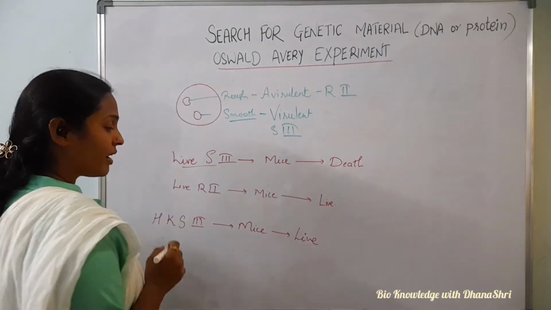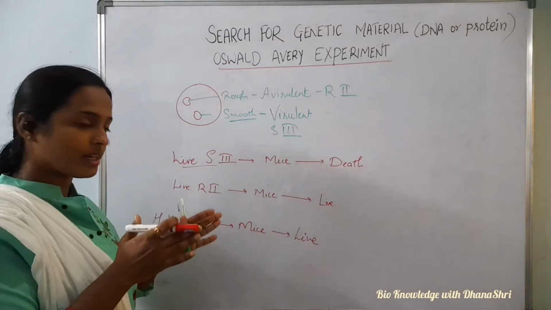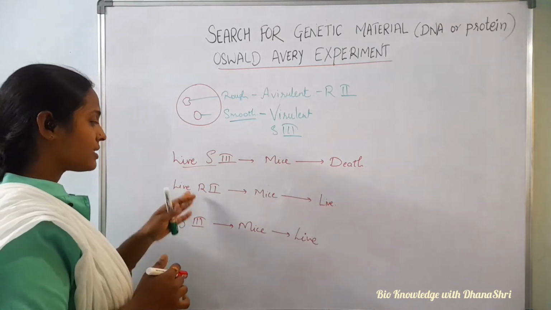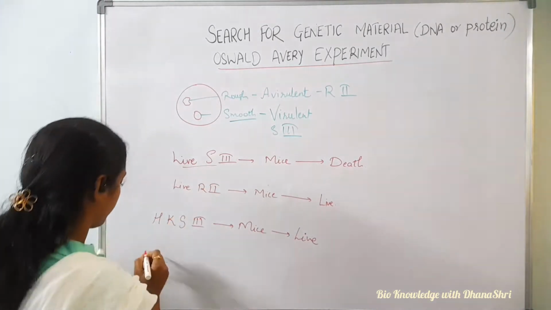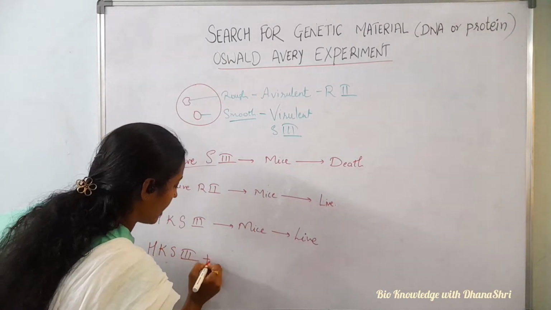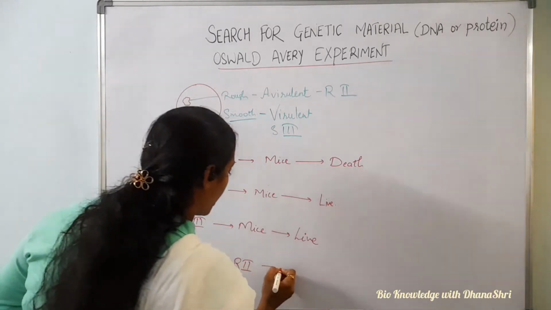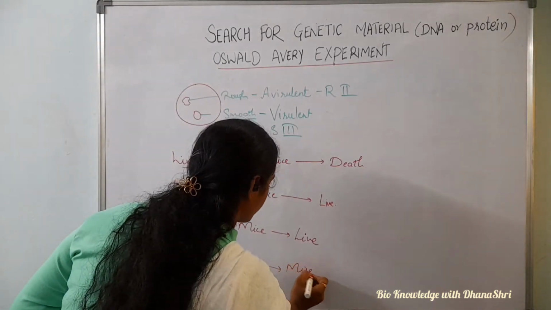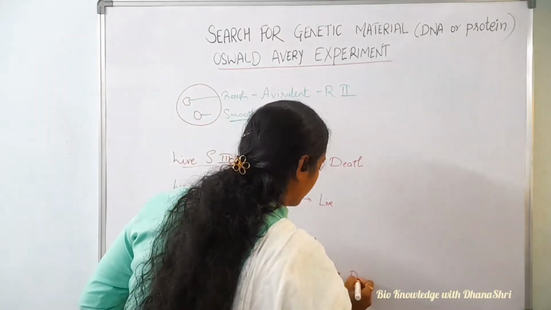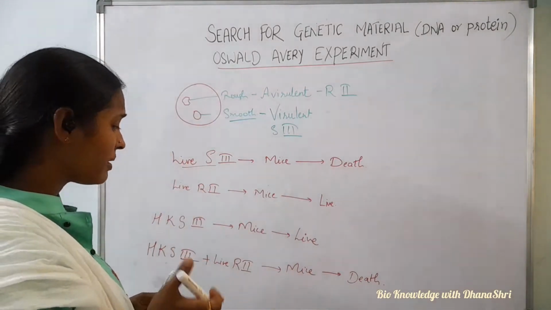After that, here is the main thing he did in the last experiment. He took heat killed S3 strain plus live R2 strain, and injected it into mice. What should occur? The death of mice happened. So what may be the reason?